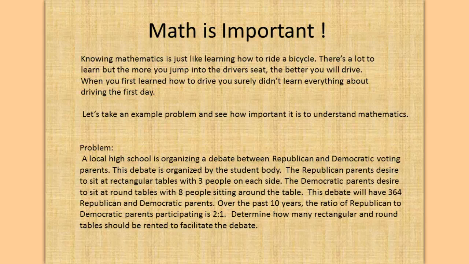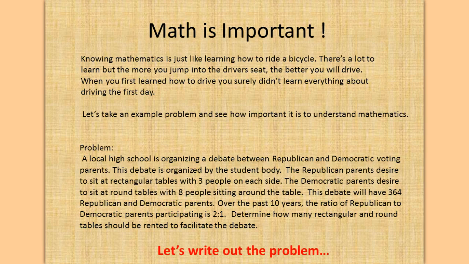The Democratic parents desire to sit at round tables with 8 people sitting around the table. This debate will have 364 Republican and Democratic parents. Over the past 10 years, the ratio of Republican to Democratic parents participating is 2-to-1. Determine how many rectangular and round tables should be rented to facilitate this debate.